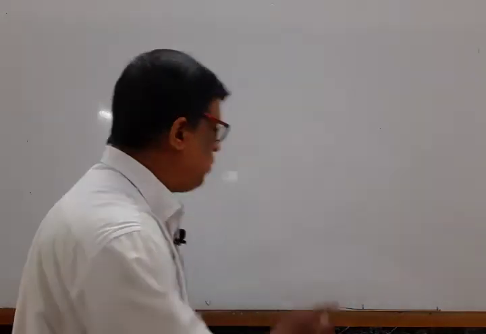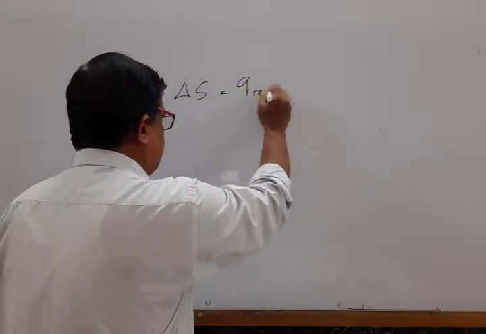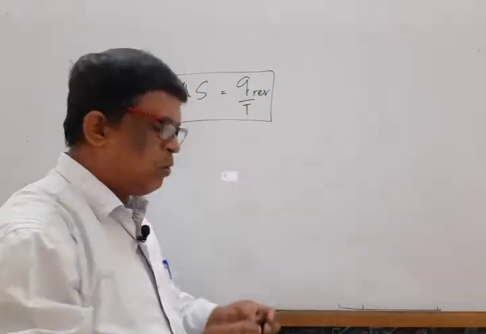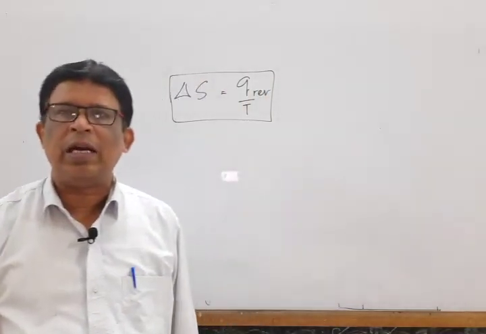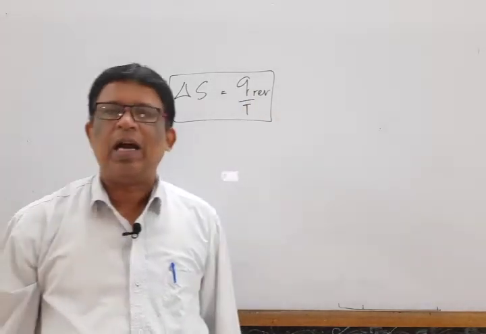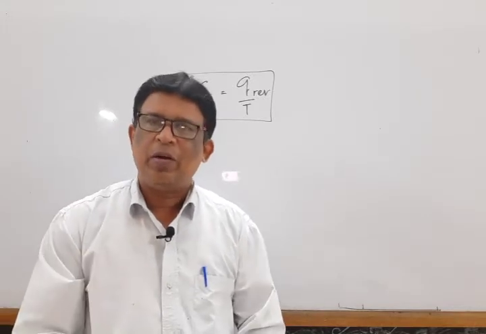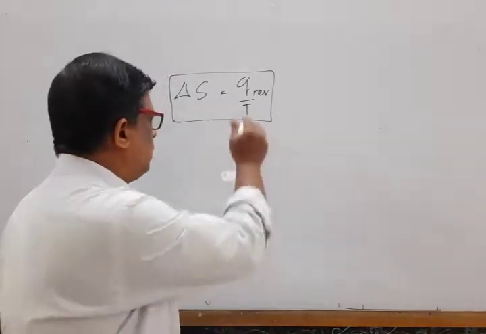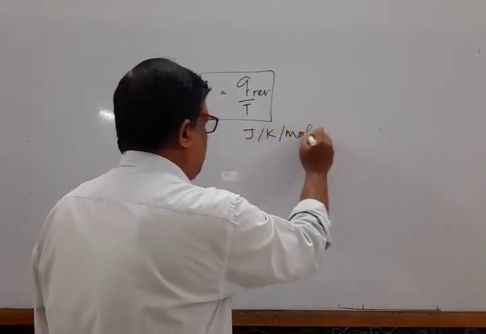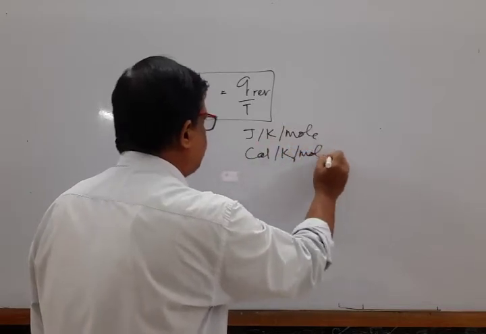Symbolically, it is represented as del S is equal to Q reversible by T, where Q reversible is the amount of heat supplied to the system in an isothermal reversible process, and T is the temperature at which this process is going on. And if we observe the unit, then it is joule per Kelvin per mole or calorie per Kelvin per mole.